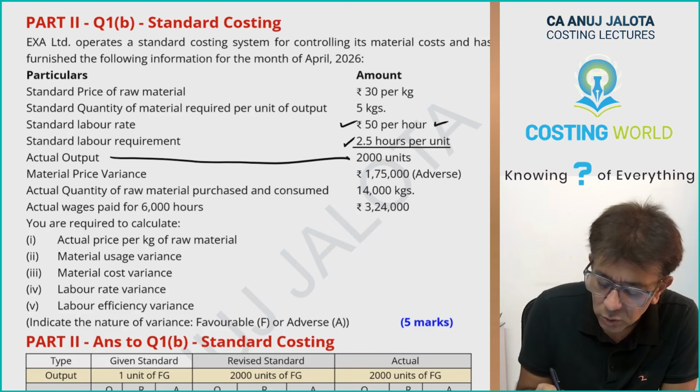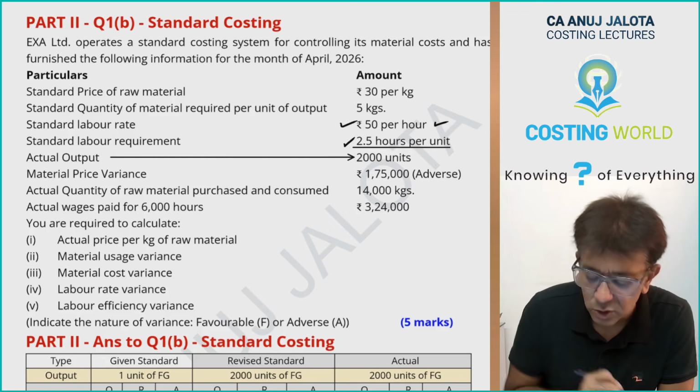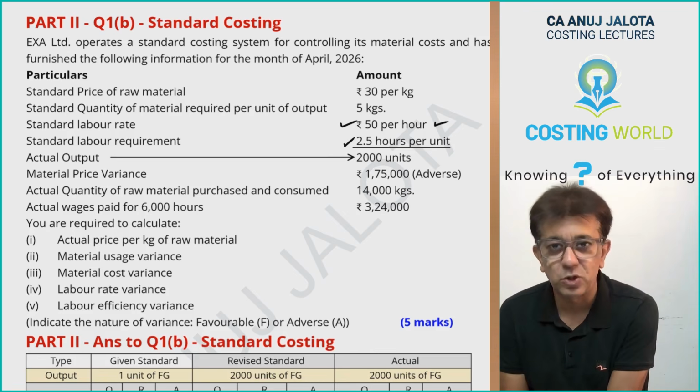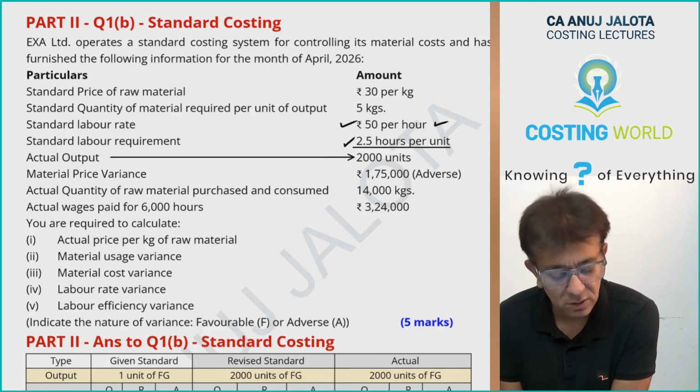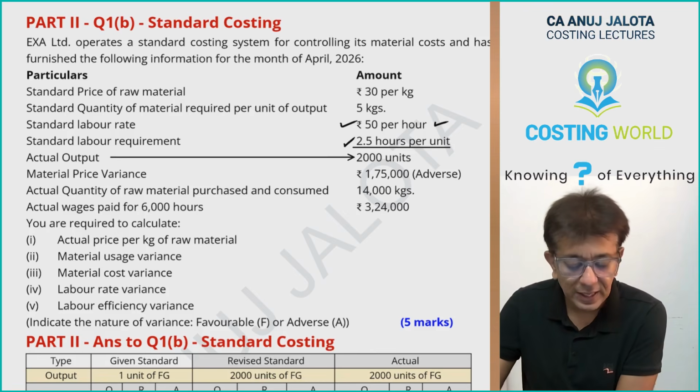Actual output was 2000 units. So therefore, revised standard should always be made for actual output. Actual output was 2000 units. Then what data is there with you?